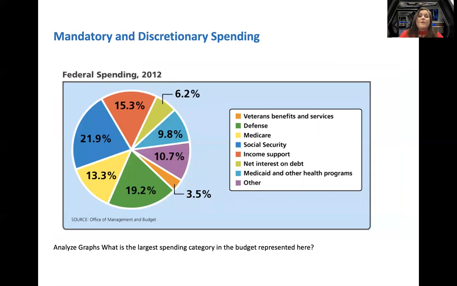Now, if we look at federal spending in 2012, you can see the biggest piece of the pie there at 21.9% is the amount of Social Security we pay out. The second biggest one is defense. Look at that. Now, it's interesting because Social Security is a mandatory expenditure. We have to pay it. It's by law. But defense is not. It's discretionary.